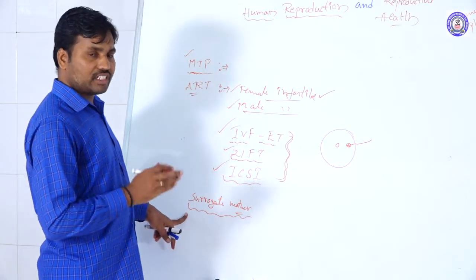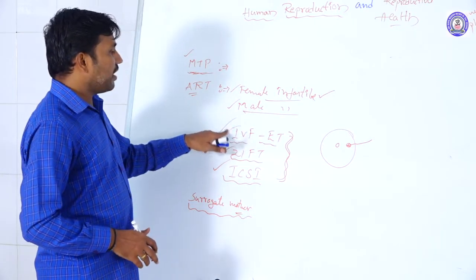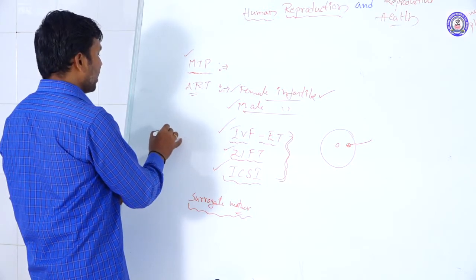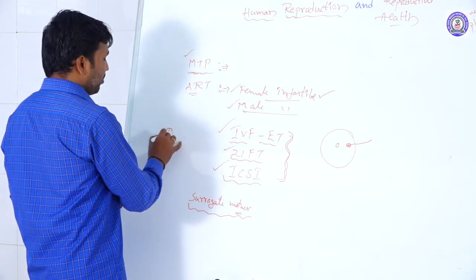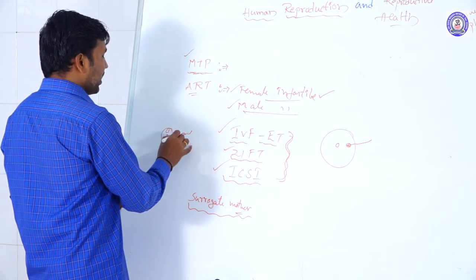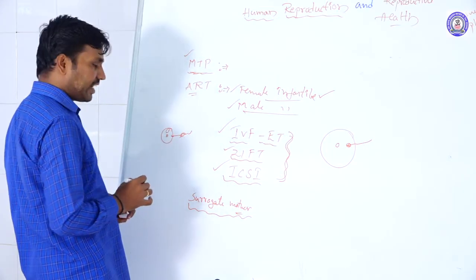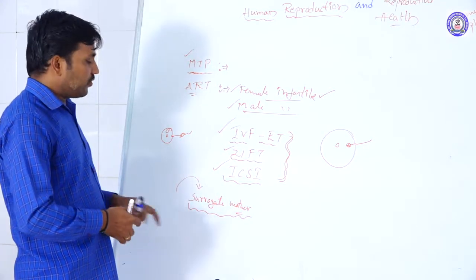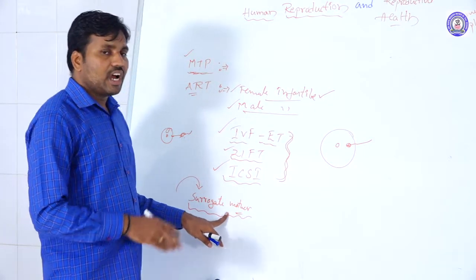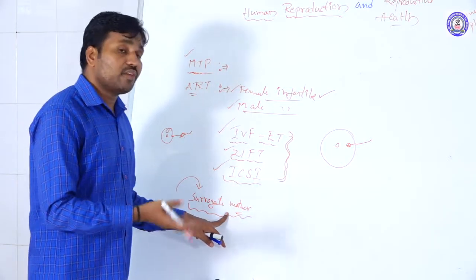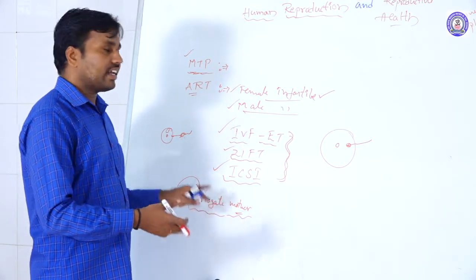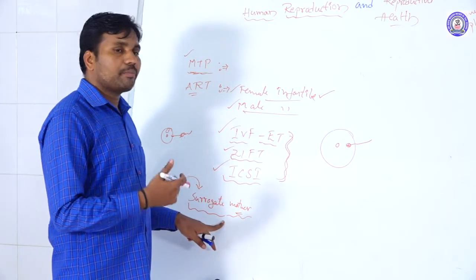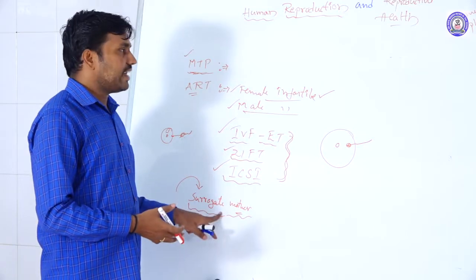In this case, the ovum from the female and the sperm from the male are combined in vitro and transferred into another female. She becomes pregnant and the development occurs in her. After the birth, the baby is given to the couple. This is called a surrogate mother.